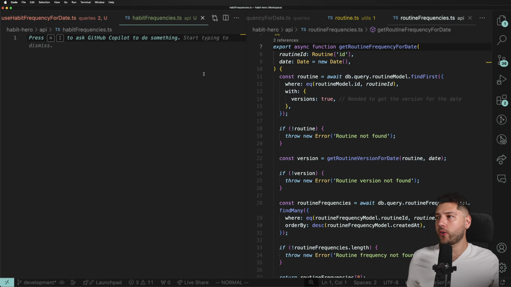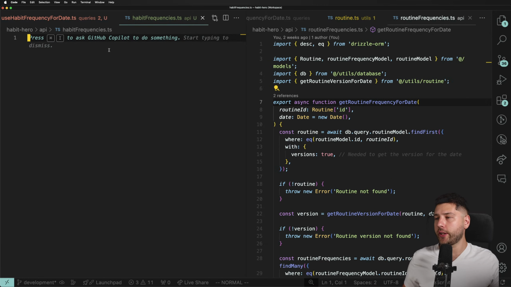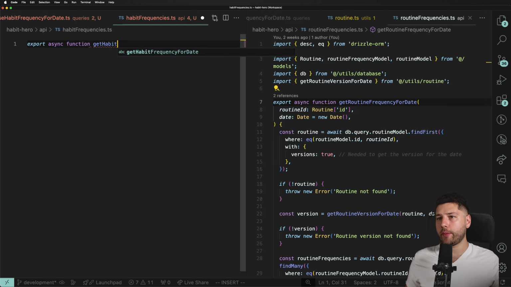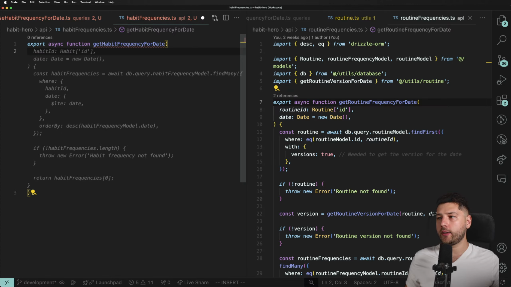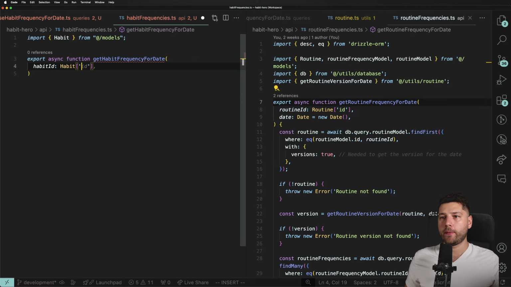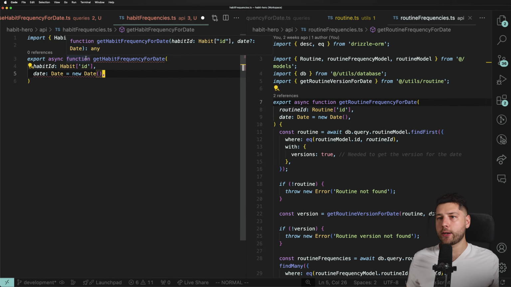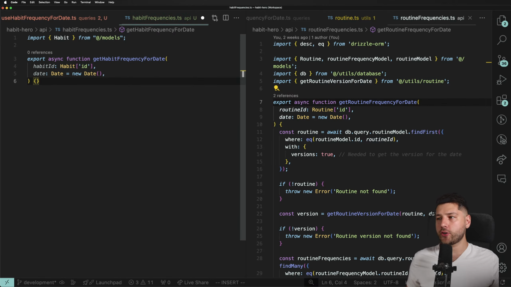And then we are going to, let's do it here. So let's export async function getHabitFrequencyForDate. That is going to take habitId, and then date, and that's going to be equal to a new Date. There we go. That's a function.